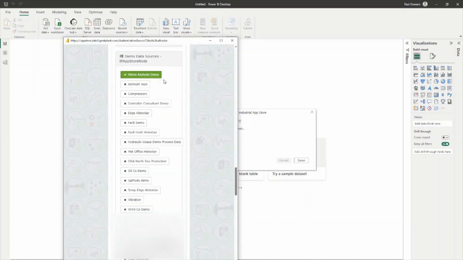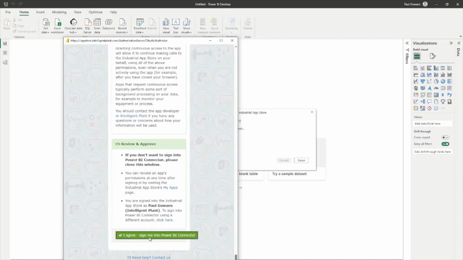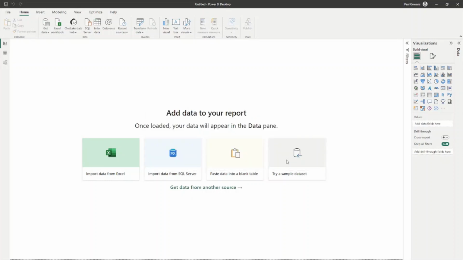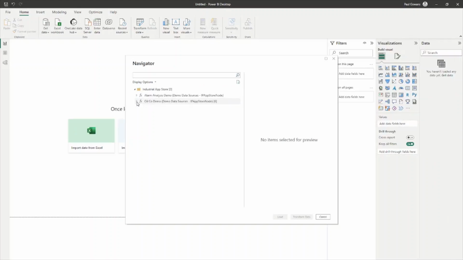These are Alarm Analysis Demo and Oil Code Demo. I'll scroll down to the bottom and agree to sign in. Now we can connect. Selecting the drop-down box of my Oil Code Demo, I can see all the actions available.